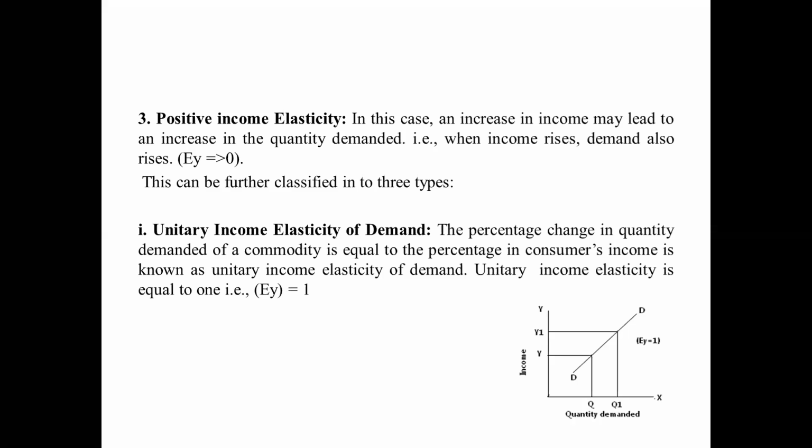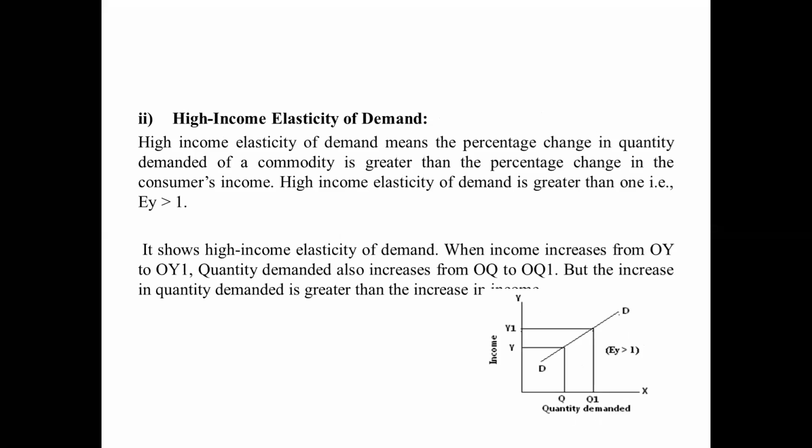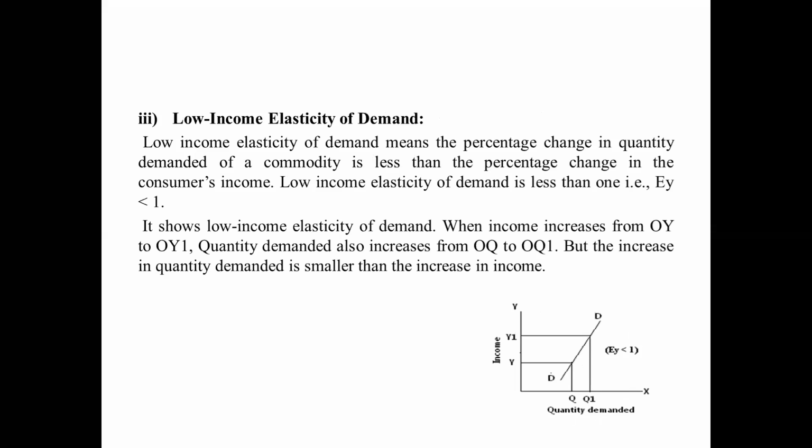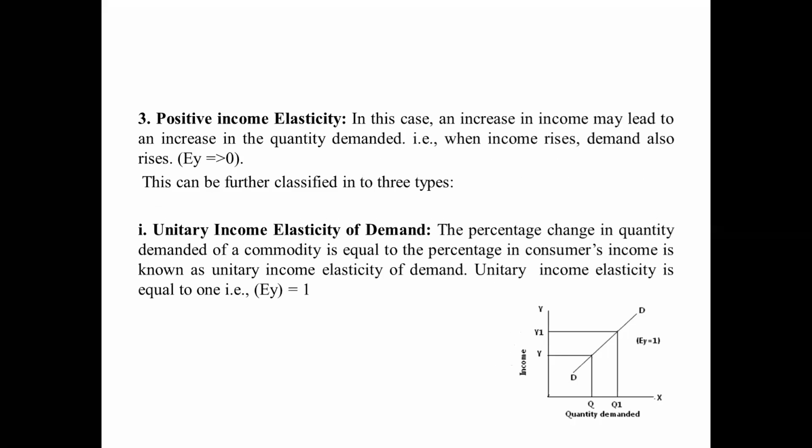Okay, this is further classified into three types. One is the unitary income elasticity of demand, the second is the high income elasticity of demand, and the third is the low income elasticity of demand. You just remember this one: EY greater than 0. Whenever this condition is satisfied, that is called a positive income elasticity of demand, classified into these three types.